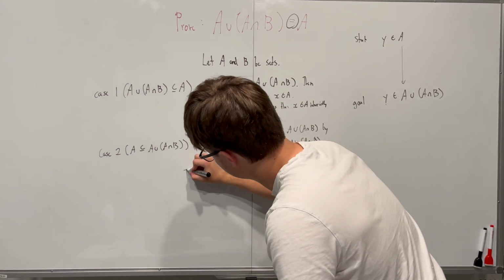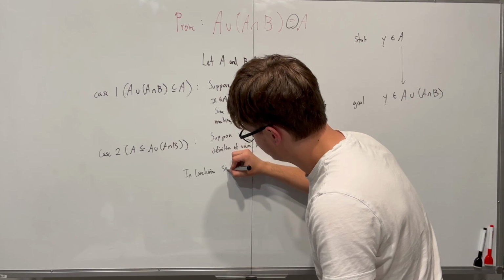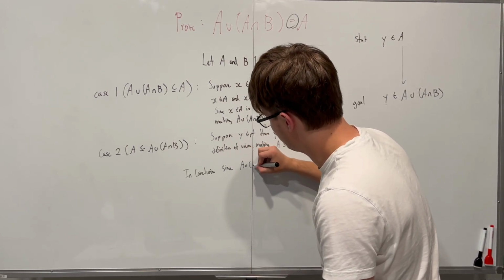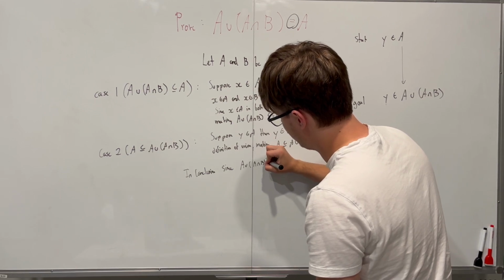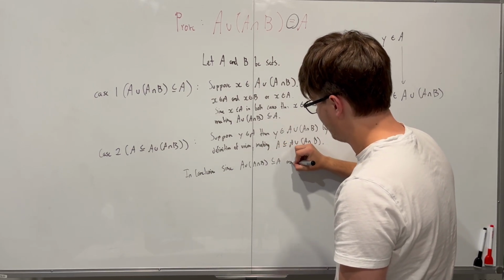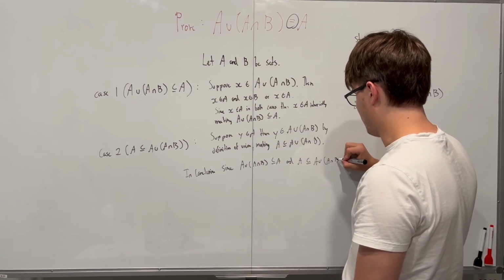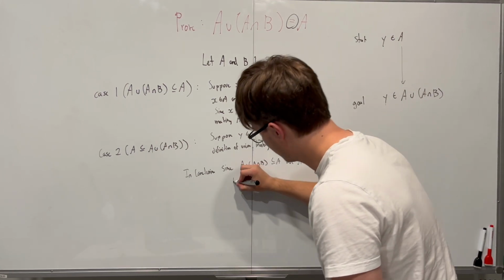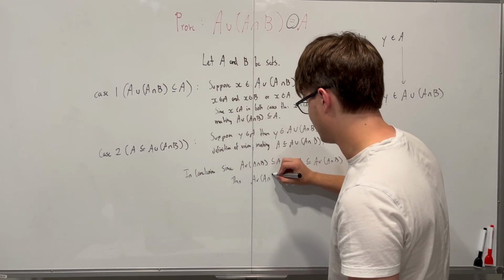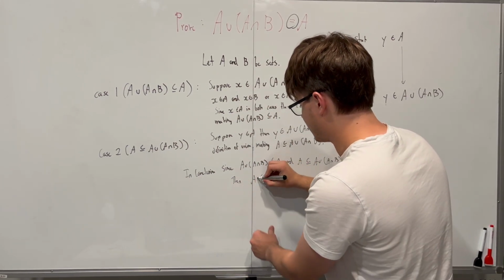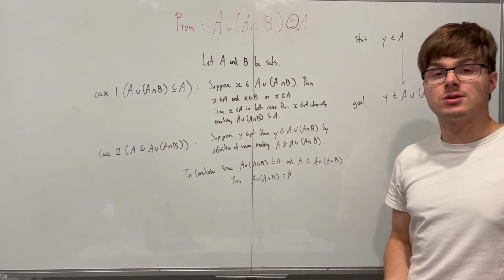So we can say in conclusion, since A union open bracket A intersect with B close bracket is a subset of A, and A is a subset of A union A intersect with B close bracket, then A union open bracket A intersect with B close bracket is equal to A. So we've shown that this statement is going to be true.